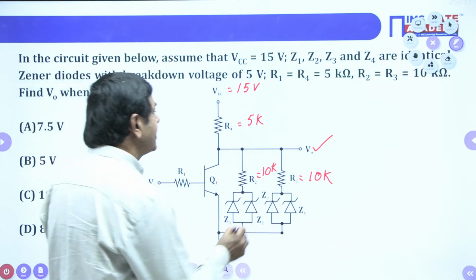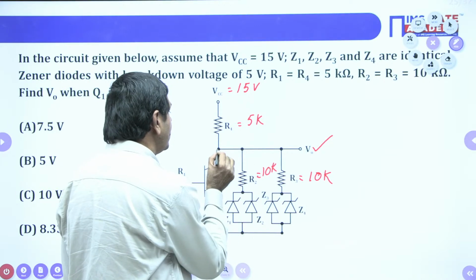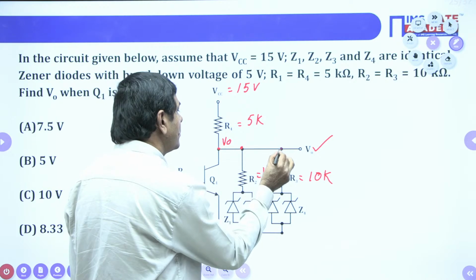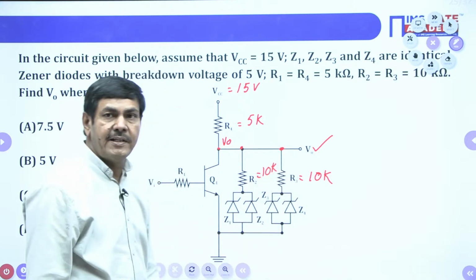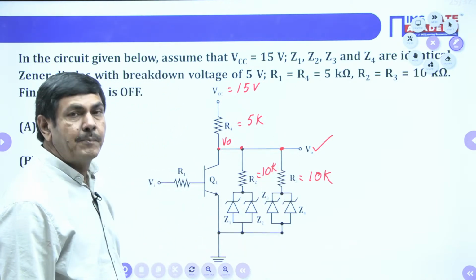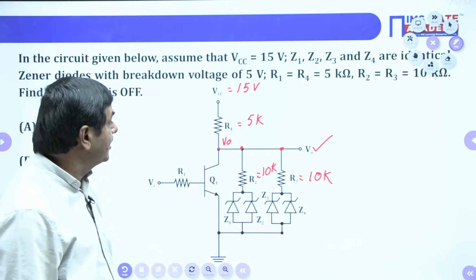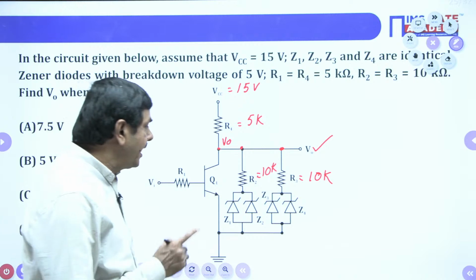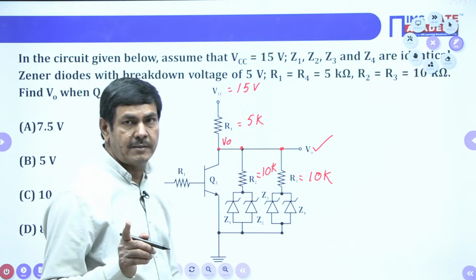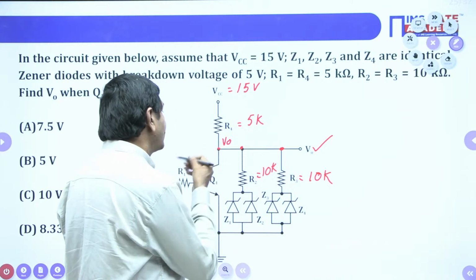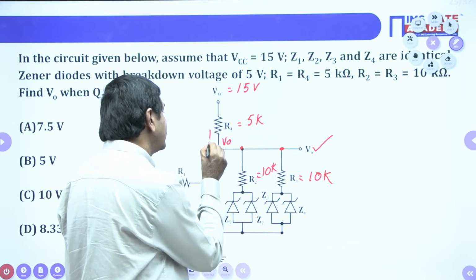This node voltage is also V0, and even this node voltage is the same. By applying nodal analysis, we can find the V0 value. How can we apply the nodal analysis? You take the direction of the current away from V0. This is a conventional direction; for our convenience, we are putting these directions.